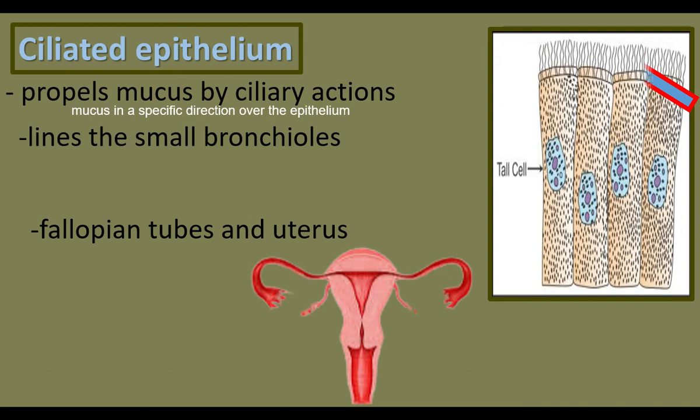These cells are found in the fallopian tubes and uterus. The uterus is a place where a child develops. The fallopian tubes transfer eggs from the ovary to the uterus. The egg movement is due to the movement of cilia. In fallopian tubes, the ciliated epithelial cells propel the eggs so that the eggs reach the uterus.